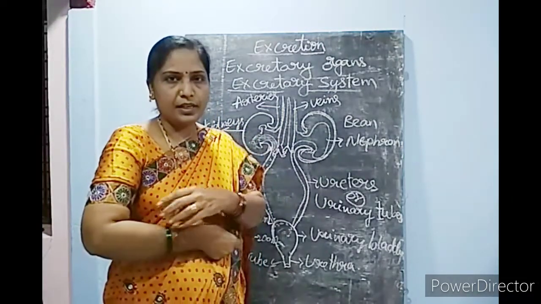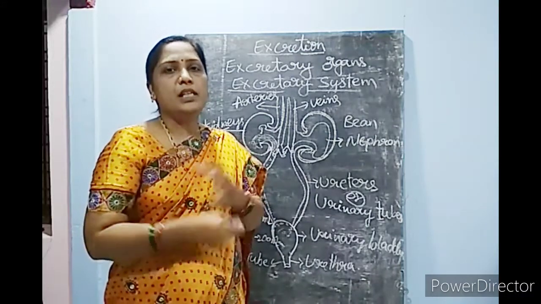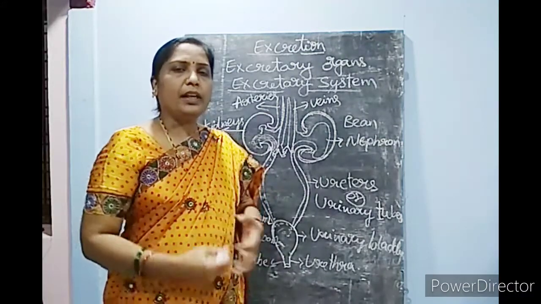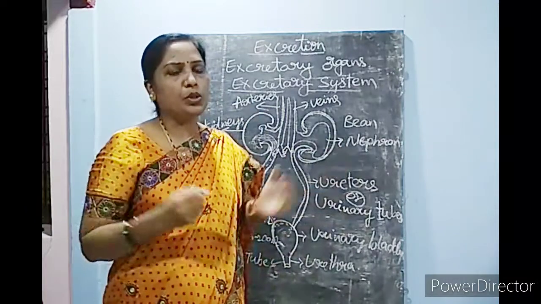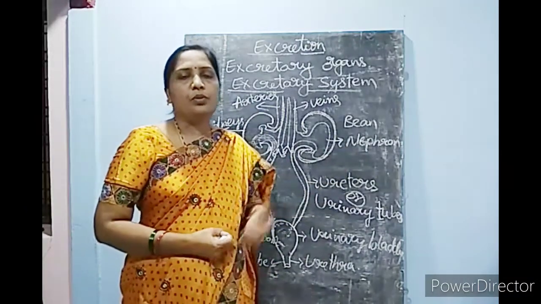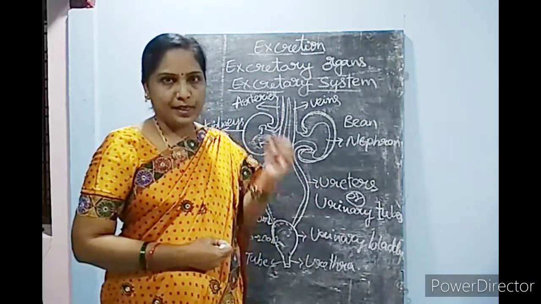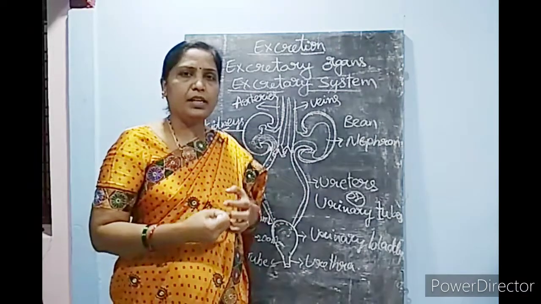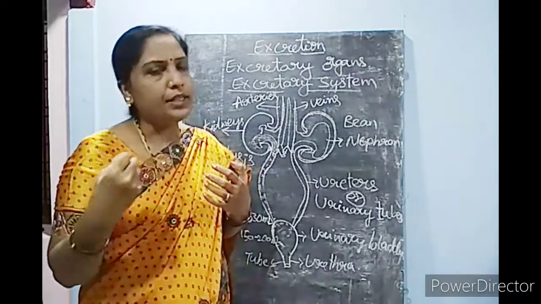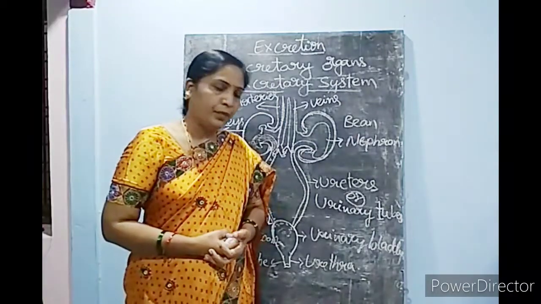Sweat glands are distributed throughout the body. Through perspiration, the sweat is eliminated from the body.